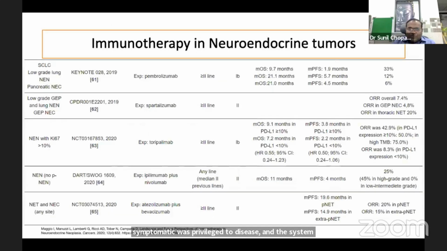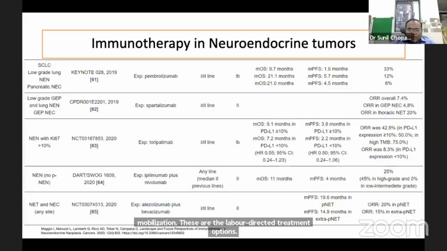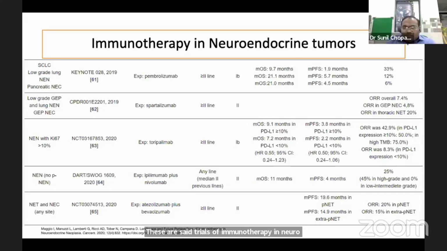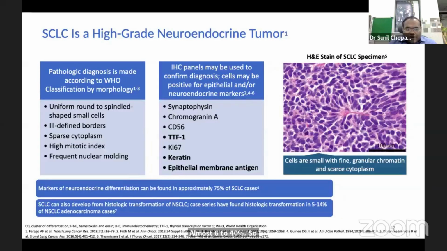are the liver-directed treatment options. These are some trials of immunotherapy in neuroendocrine tumor, which evaluated pembrolizumab, spartalizumab, and toripalimab. Response rates with immunotherapy are not so great in NAT, varying between almost 6 to 40%. So as yet we don't have any definitive immunotherapy data in NATs.